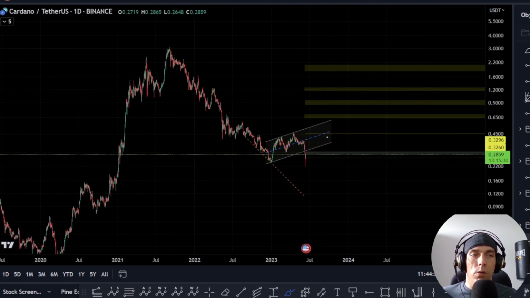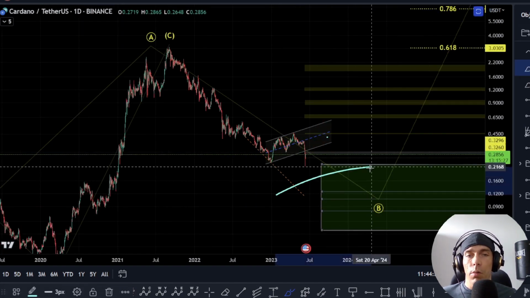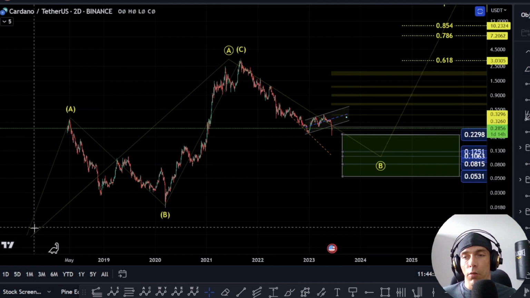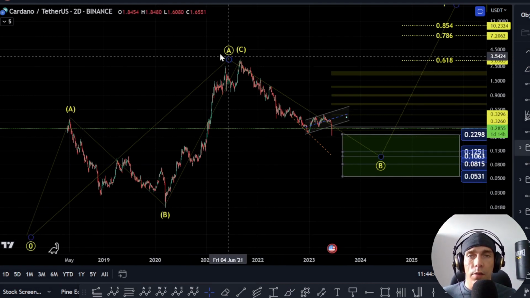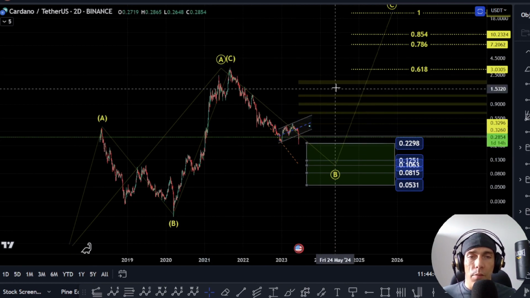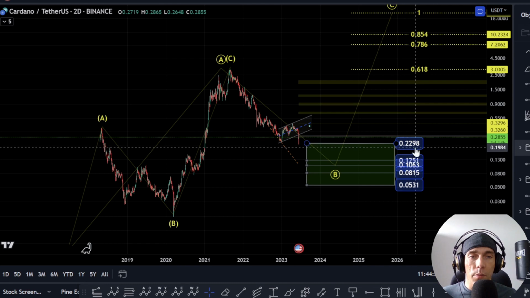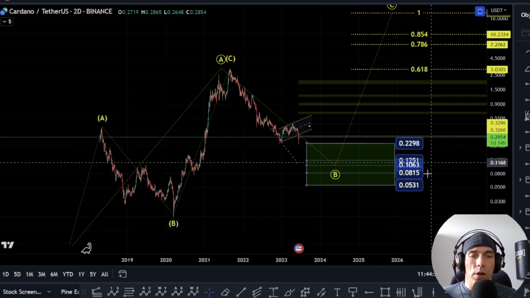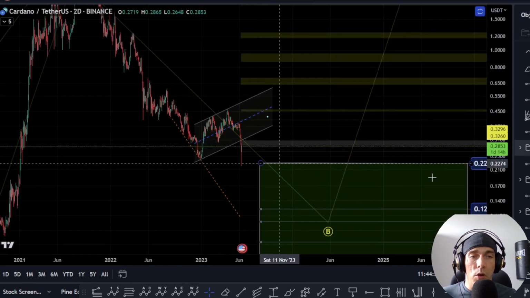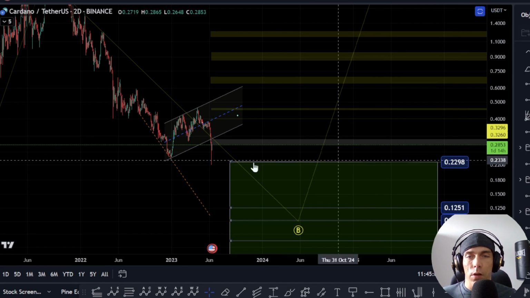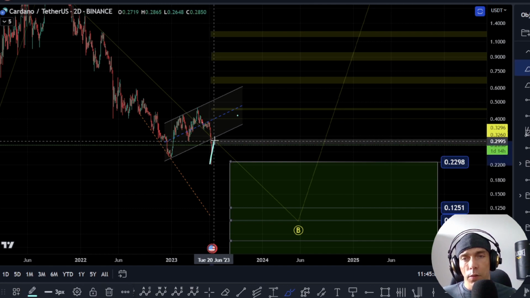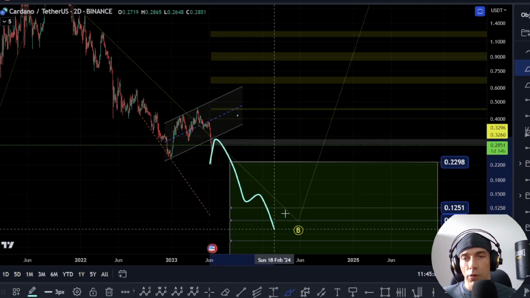Now, this all ties into two bigger time frame counts here, where we are talking about this possibility that from further back here, we could look at this as either a corrective move where this is ABC into this high for an A wave, in which case we were looking for that potential of a bigger corrective move here in an A, B, and a C, looking for this possibility of coming back towards this zone here of this 00298 to this 00531. Now, we have actually come down into that 50% mark, which is currently sitting here at this 00298. So because we've come into this, I want to see how price reacts. If we continue to face rejection, what we could see is that continuation to the downside.